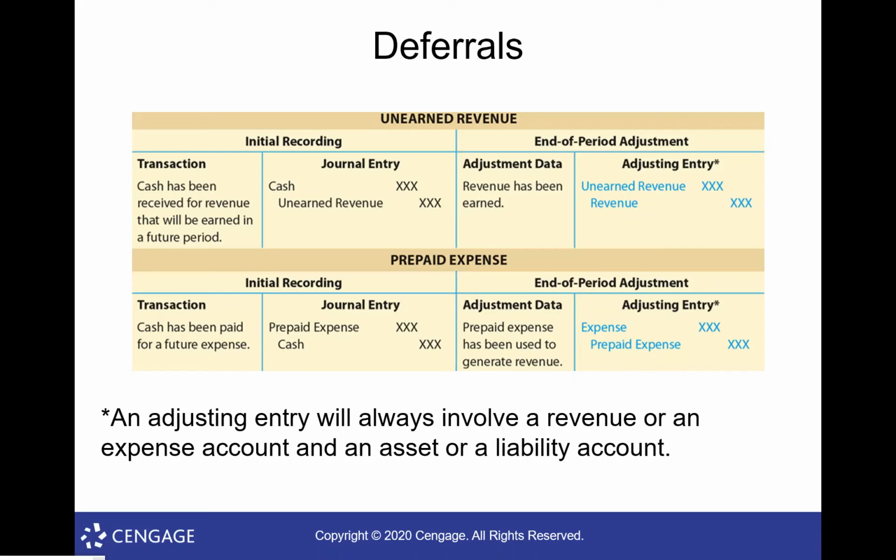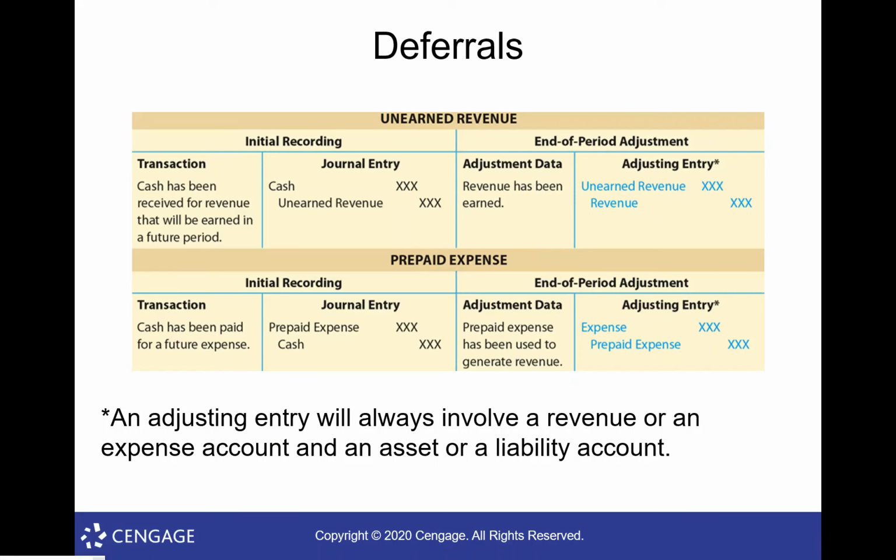Then at the end of each month, I want to recognize that during that month, I earned one month's worth of rent, $40 worth. So I'm going to do this adjusting entry, which is going to reduce the unearned revenue by 40 bucks and increase, for my company, rental revenue by 40 bucks.